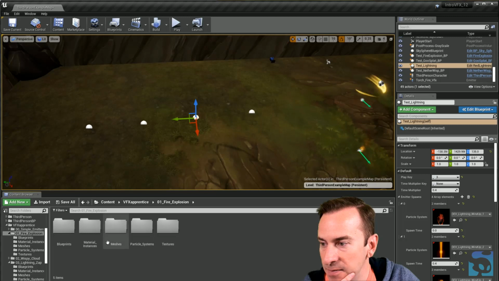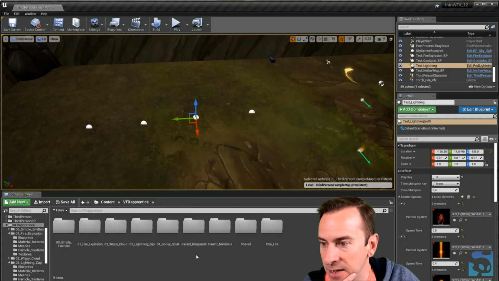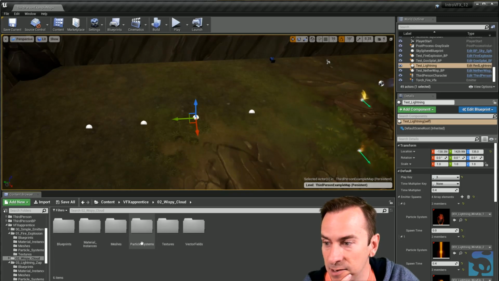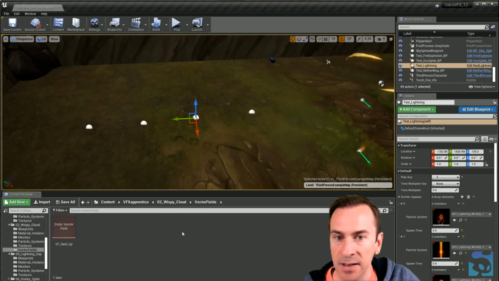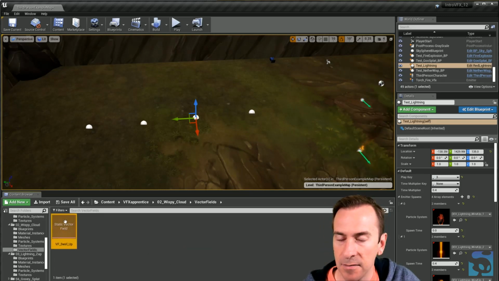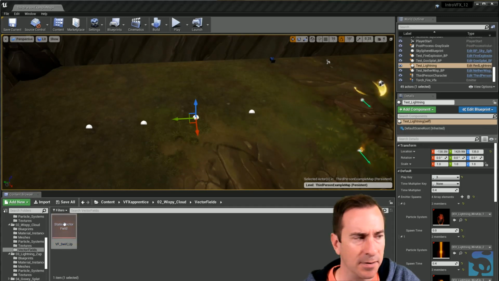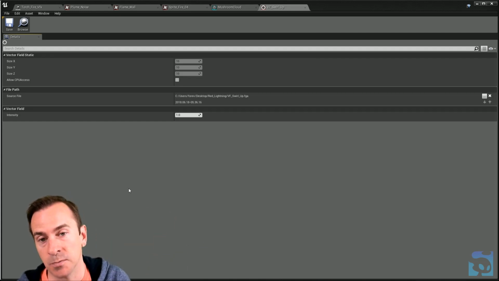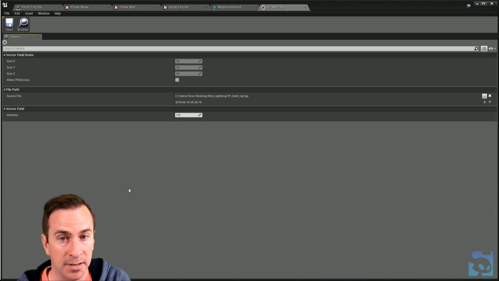Does the fire have some vector fields? No, fire does not. But I happen to know the wispy nether cloud has vector fields. I don't think these show up in Unreal as a thing. No, they show up like this. So there's other software outside of Unreal that can create vector fields. We're not going to go over that, but there's some great places. I know Andreas Glad posted a bunch of free vector fields that you can play around with.